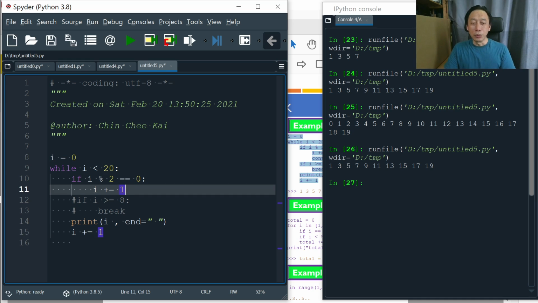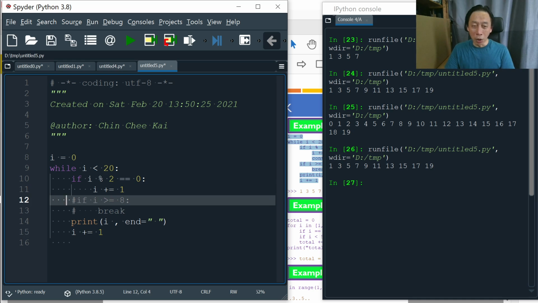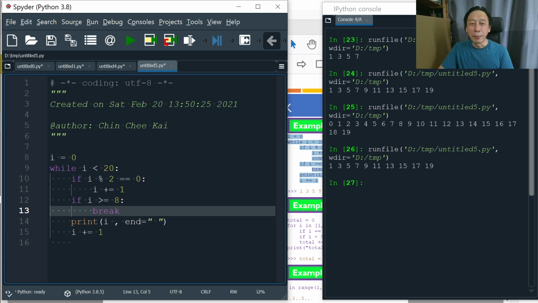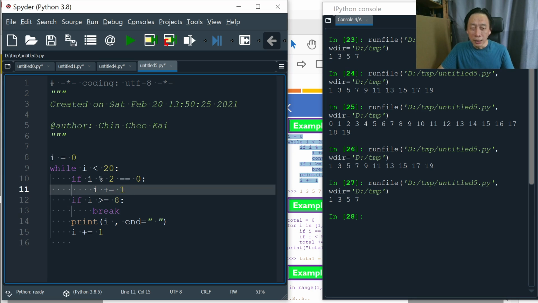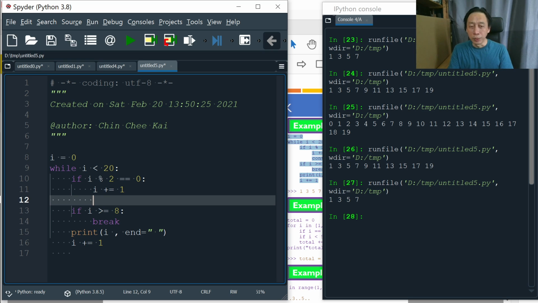Yeah. So at this point, if we also include the break, okay, what will happen? It will truncate at 8. That means 8 included. Anytime it's greater than 8, it will break. Right. So the continue here seems to be not useful, right? Because it is somehow also carried out by the logic. But if we have